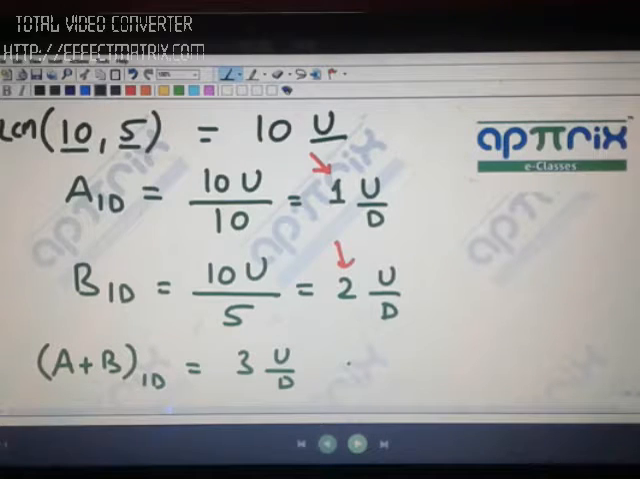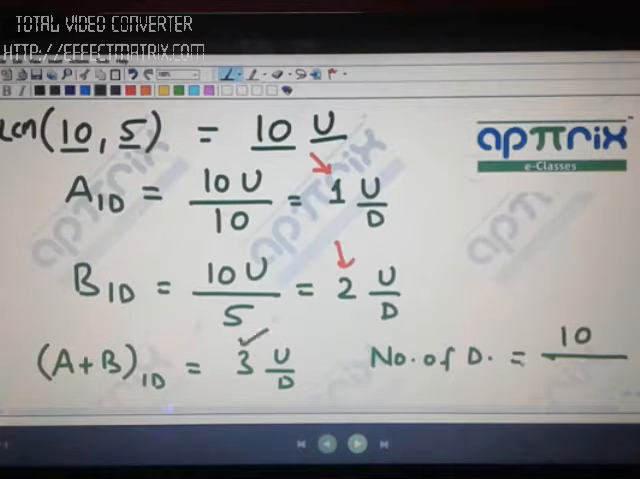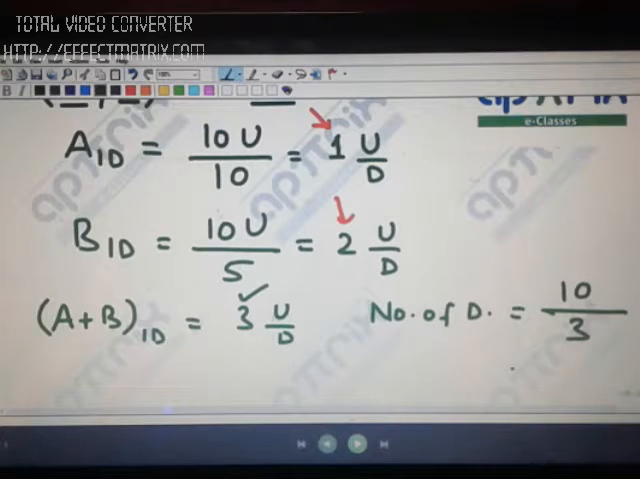So if you want to find the number of days, I'm writing this number of days. The value will be total work, 10 units that you already assumed, divided by in 1 day work done is 3 units. Work done is 3 units. So how many days will it take? 3.3 days. I hope all of you get the answer.